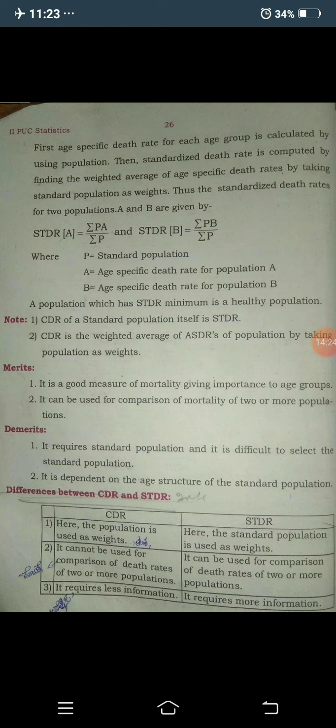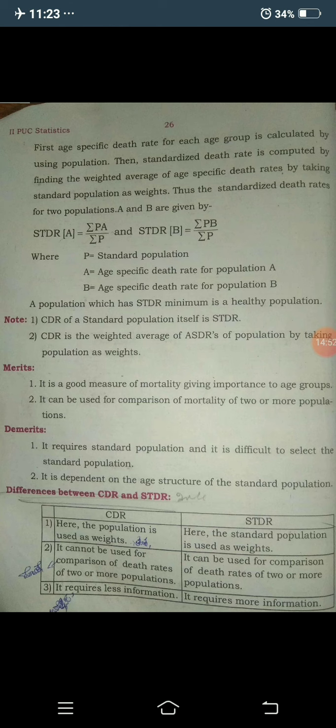By using the standard population, deaths and population, we calculate the age specific death rate. Afterwards, we calculate the standardized death rate. But in CDR, we just use the population and deaths. It requires less information, but standardized death rate requires more information.